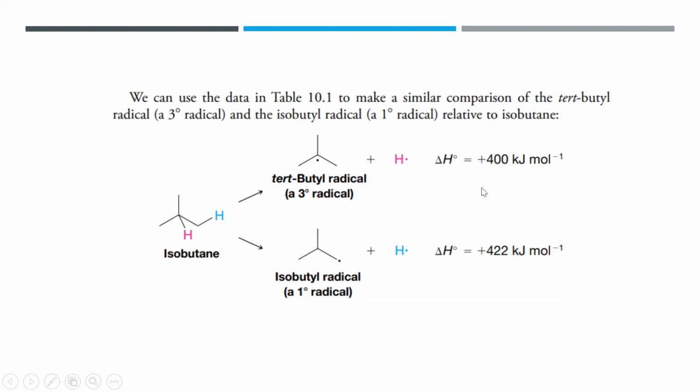You notice the delta H bond dissociation energy difference between these two kinds of radical. One is a 1-degree radical, the other is a 3-degree radical. For the 1-degree radical, the delta H bond dissociation energy is high, more positive, which means there is a very high potential energy. The stability is inversely proportional to the potential energy, delta H, the bond dissociation energy, as compared to the 3-degree radicals. You can say that the 1-degree radical here is much less stable than the 3-degree radical based on the bond dissociation energy.